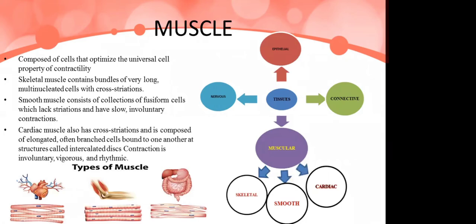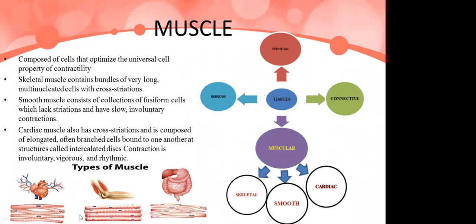As already told, these are composed of cells that optimize the universal cell property of contractility. So contraction is the main function of the muscle, which helps in movement. We have three types of muscles: skeletal muscle, smooth muscle and cardiac muscle.